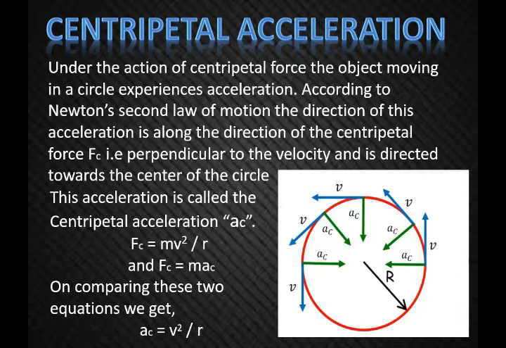Due to this centripetal force, an acceleration is produced. According to Newton's second law of motion, the direction of this acceleration is along the direction of centripetal force.